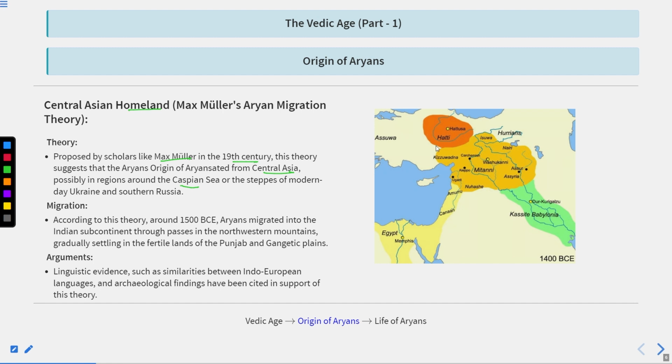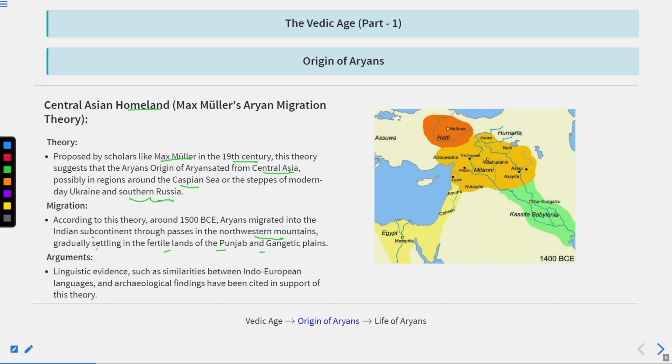So they came from the Caspian Sea or steppes of modern-day Ukraine and southern Russia. According to this theory, Aryans came around 1500 BC. Aryans migrated into the Indian subcontinent through the passes in the northwest mountains. Gradually, they settled in the fertile land of Punjab and Gangetic plains.